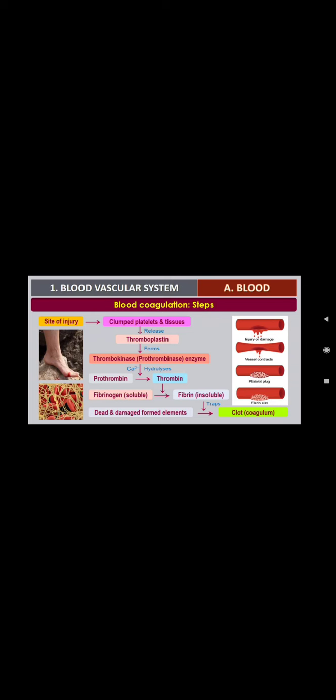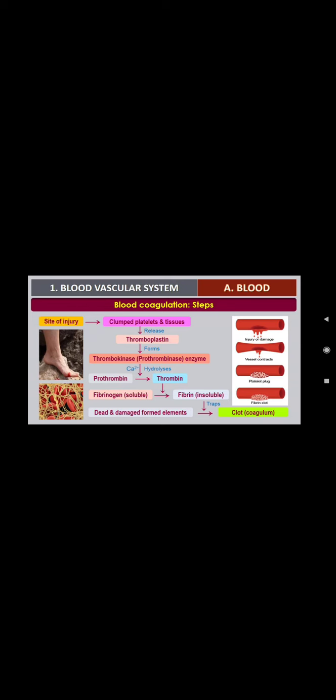These enzymes, along with calcium ions, cause hydrolysis to take place here. Hydrolysis in the sense that water, H2O, will be cleaved. So a substance called prothrombin will be formed, and it will be converted into thrombin with the help of this hydrolysis.